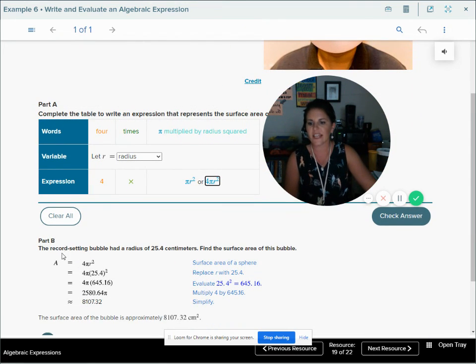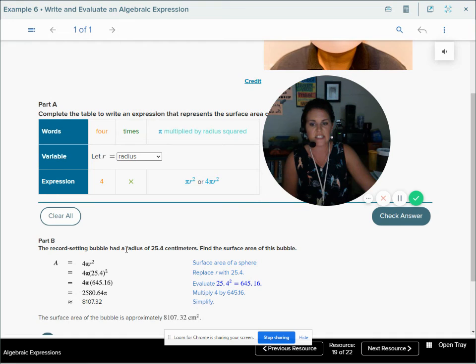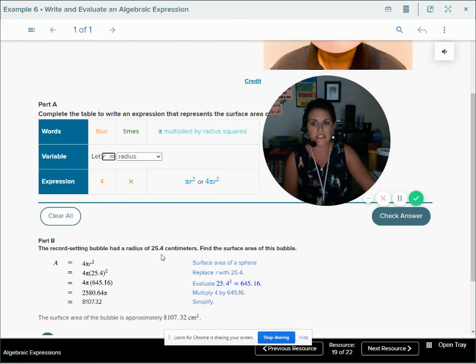So part B says the record-setting bubble had a radius of 25.4 centimeters. So find the surface area of this bubble. So we're going to take that 25.4, and since it's the same as the radius, and we let R equal our radius up here, we're going to plug it in place of R. Order of operations tells me to take care of my exponents first, because there's nothing to simplify inside parentheses.